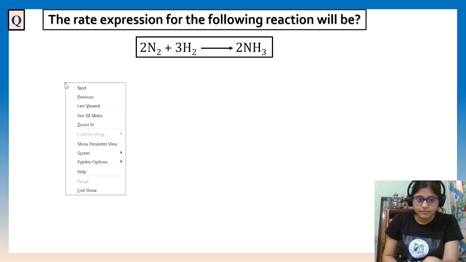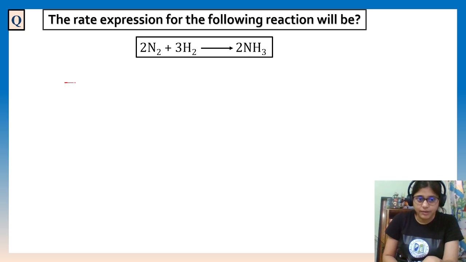Let's write. For the reactant, we know minus is there: minus dN2 by dt. I am not equalizing right now, just writing. Minus dH2 by dt, and it is also minus.